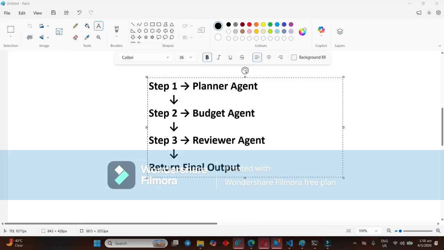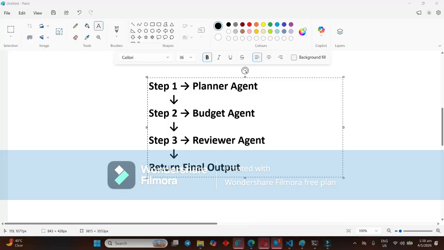We use the planner agent, budget agent, and reviewer agent, and finally return the final output. As I told earlier, I am repeating that each agent has its own responsibility, so each one optimizes their results and outputs as per the user requirement.